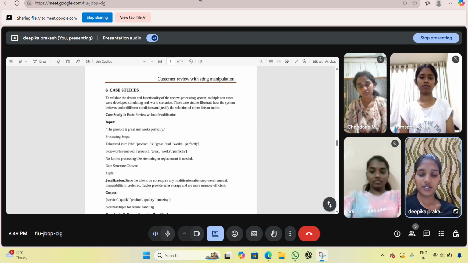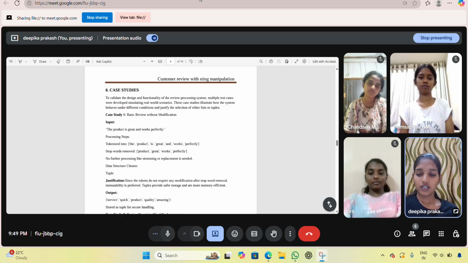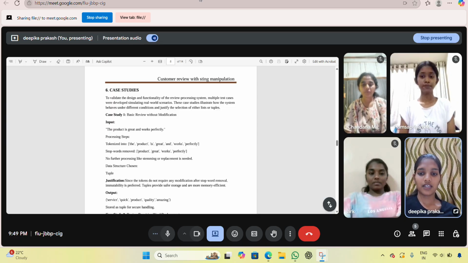Case study 1, basic review without modification. The input: the product is great and works perfectly. Processing steps: tokenize into the product is great and works perfectly. Stop words removed: product great works perfectly. No further processing like stemming or replacement is needed.